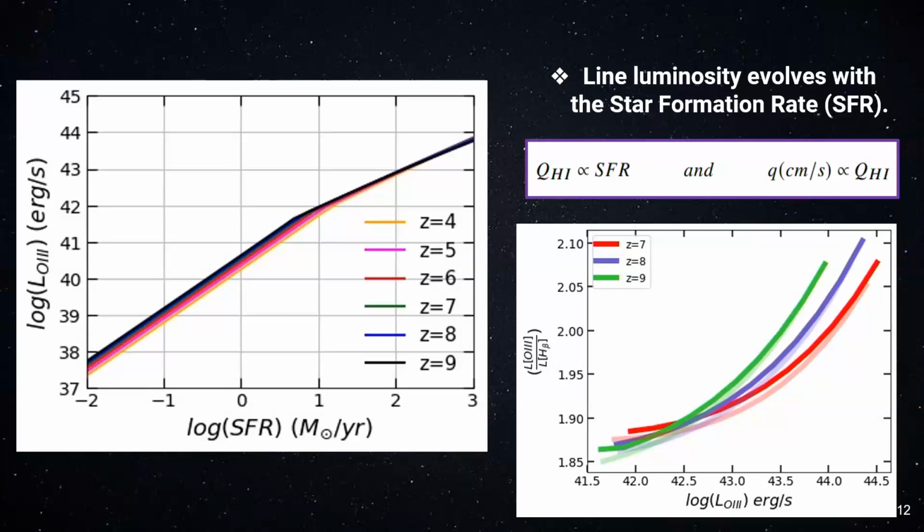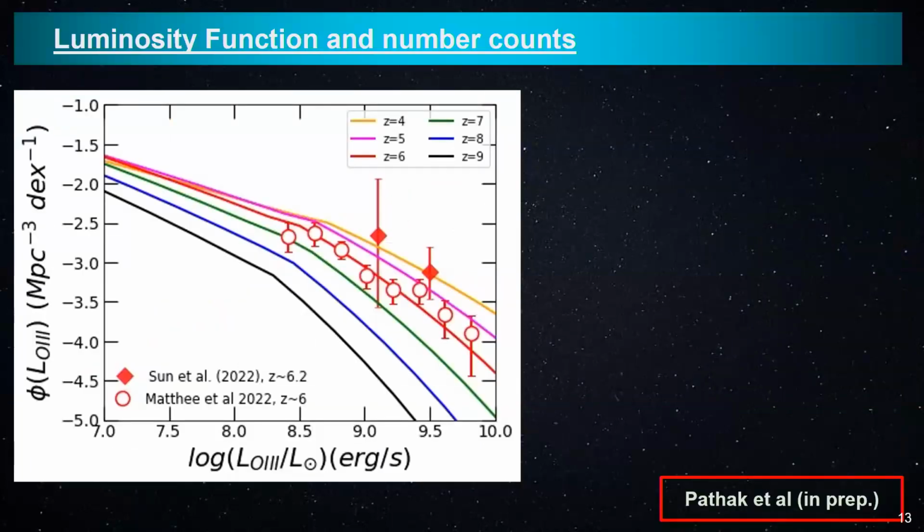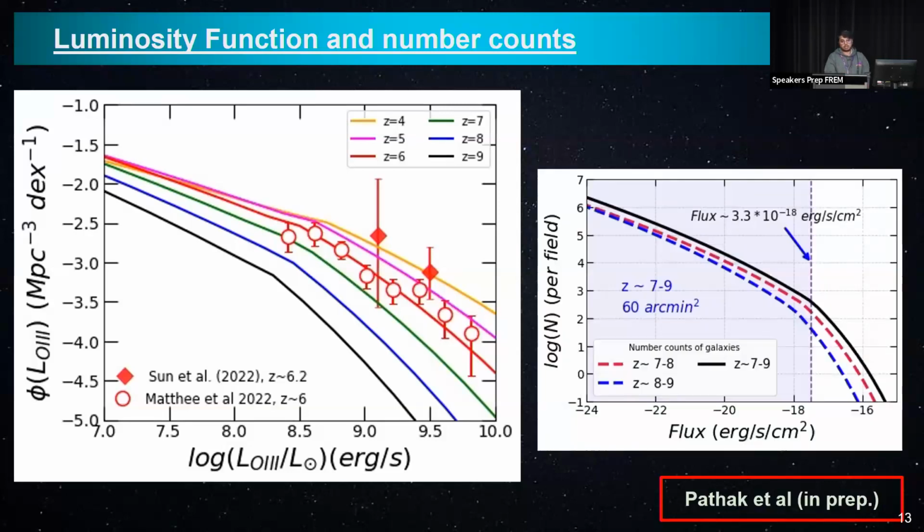So these were the few ingredients, and with that, finally, we tried to calculate the following. These are the line luminosities we have, and these are all the ingredients. So how many galaxies are we going to observe per megaparsec? That means the luminosity function. Here I'm showing you the luminosity function for a particular line luminosity, and you can see that it is matching quite well with the latest observations of JWST. So it finally motivates us to look at how many galaxies we are going to observe for the JWST FLESCO survey at redshift 7 to 9, for the given area and the given flux limit. And we believe that it is going to be 330 to 350 galaxies. We will see.